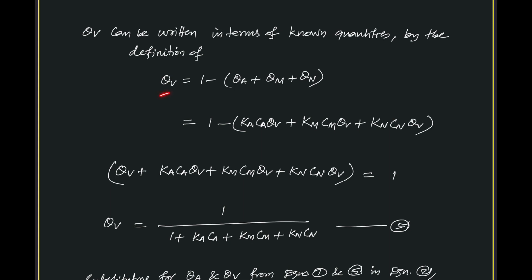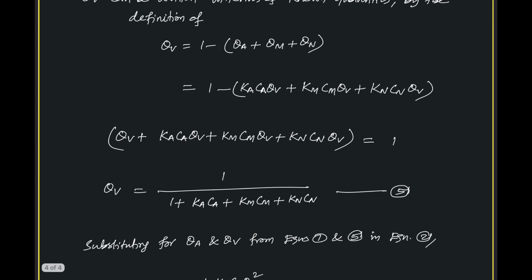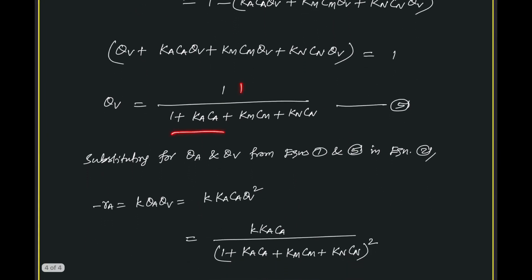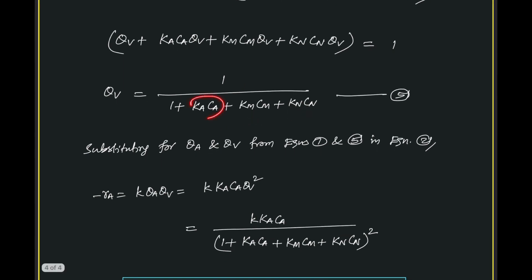So everywhere θv is available, we have to replace θv in terms of the other known quantities. So θv equal to 1 minus (θA plus θM plus θN), because these are all the components getting adsorbed. So Ka Ca θv, this is Km Cm θv, and this is Kn Cn θv. So taking the θv to one side, we have θv equal to 1 by (1 plus Ka Ca plus Km Cm plus Kn Cn). So all the terms, which are all in equilibrium, are getting adsorbed and appear in this nice term.